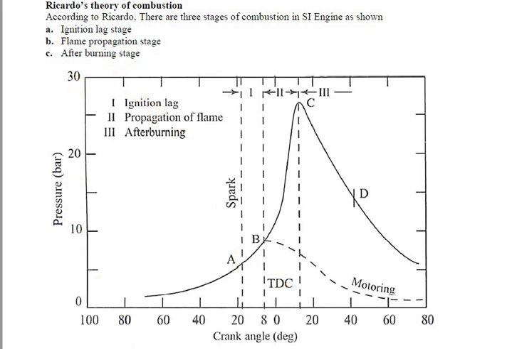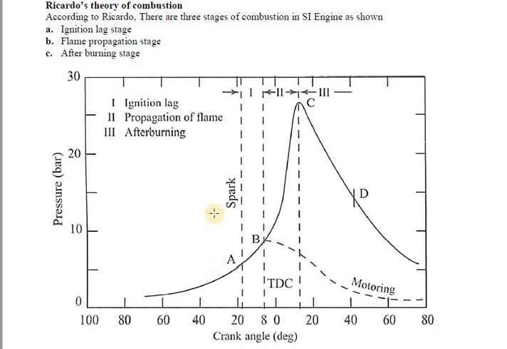In this graph also I am taking pressure on the y-axis and crank angle on the x-axis. I will explain this graph first so you can easily understand the complete combustion process in the SI engine.